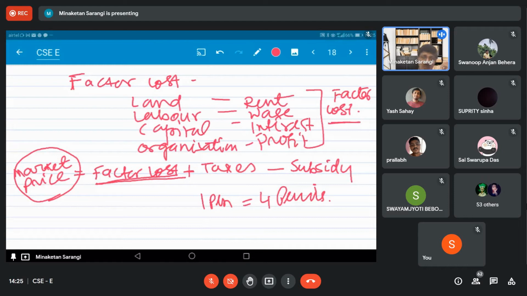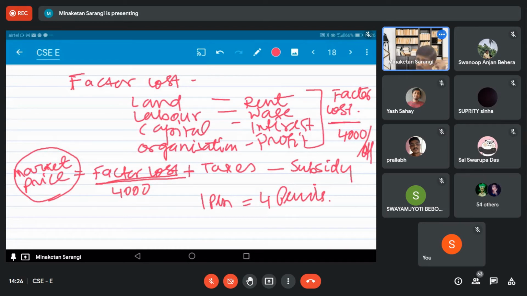Let us say 1 quintal of paddy. The farmer is estimating the total payment made to all factors of production. Let us say this is now 4,000 rupees, assume this is per quintal. Now this is the factor cost. But when it is coming to the market, tax is added.